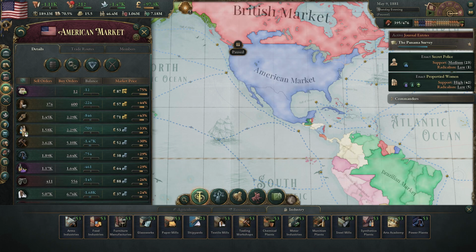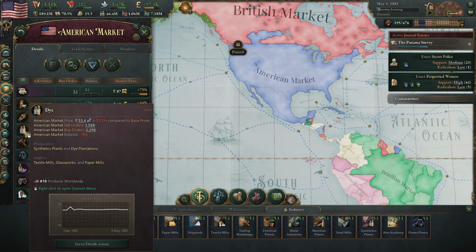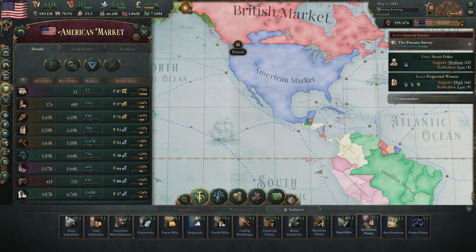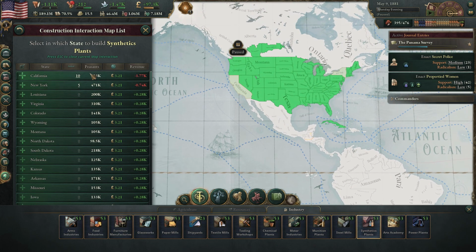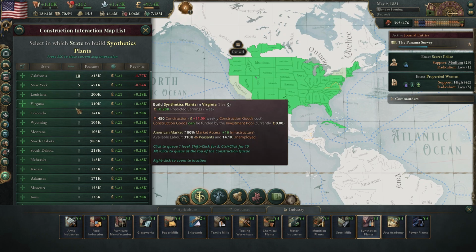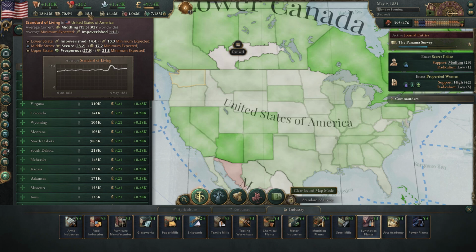So the next thing we need to work on is the dyes being too expensive. They're not too bad, but we definitely want to bring that down some. So let's go get those synthetic plants building up. Remember, California is our main synthetic plant location. We only have 2 places right now for synthetic plants, so I think we're going to start another one. And I think it would be best to base this off of...